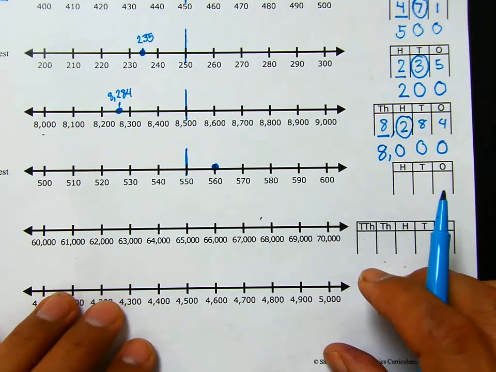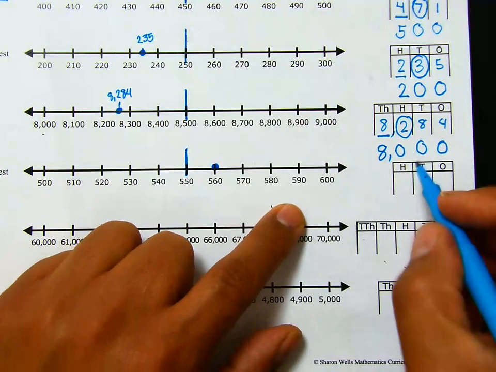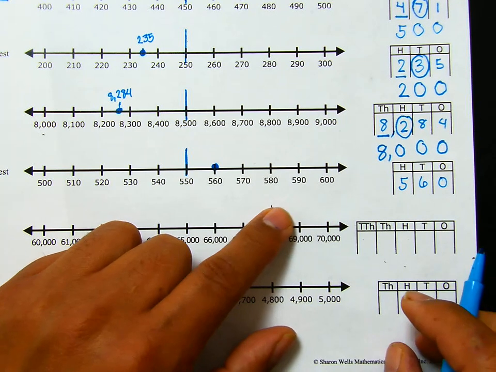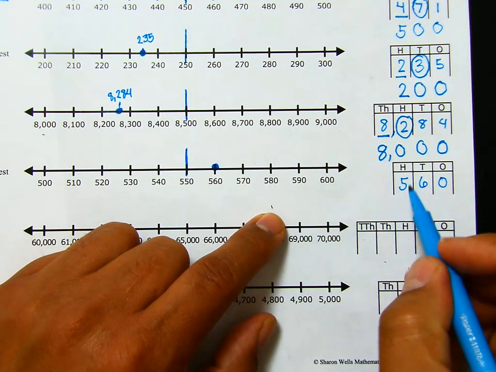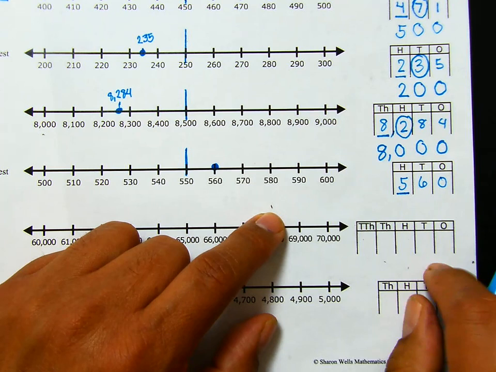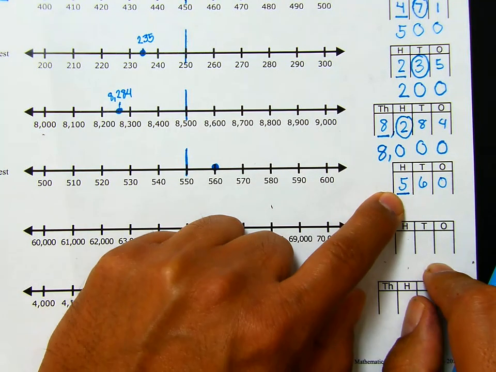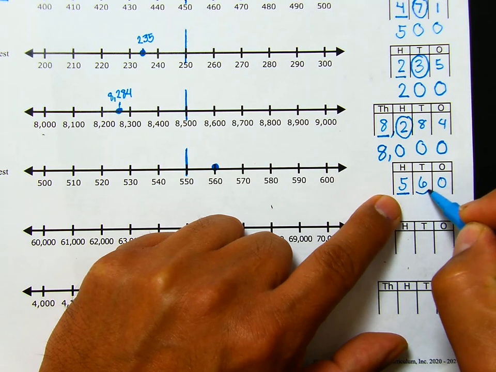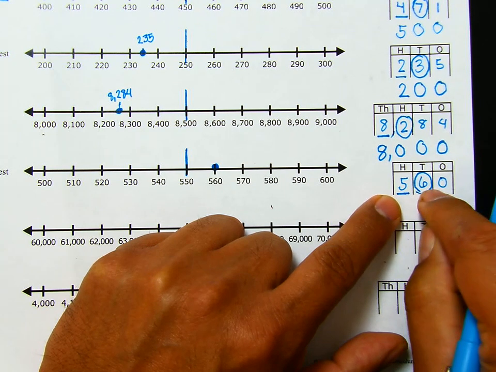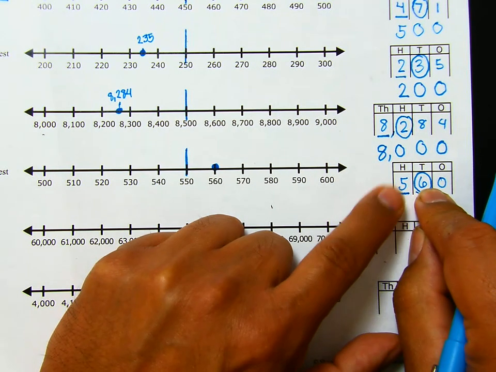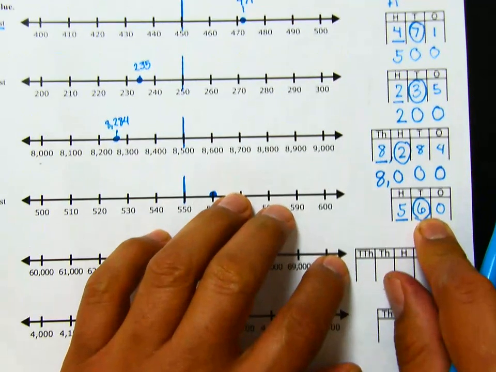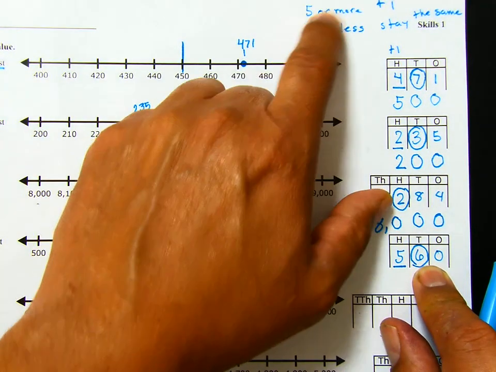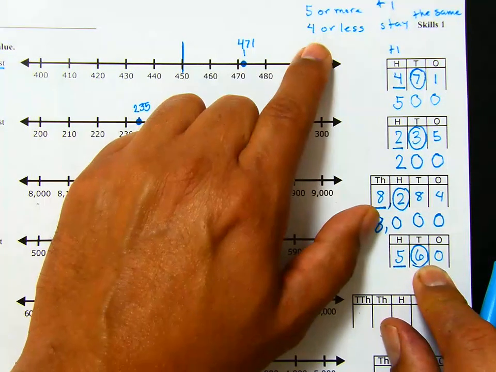Now we try it in the place value chart. We have 560. We want to round it to the nearest hundred. We underline the place value that we're rounding to, the hundreds place. We circle the digit to the right of it, because this one will tell us what to do to the underlined digit. Is 6 5 or greater, or is it 4 or less?